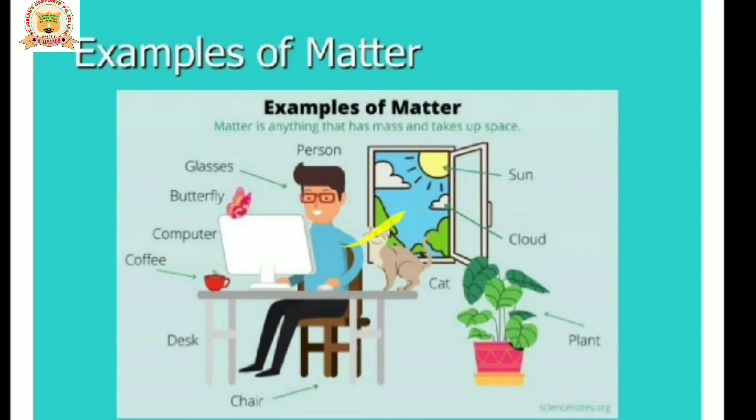Example, a person sitting in a chair, nearby he has glasses, butterfly, computer, coffee, desk, chair, cat, sun, cloud, plant. These are all matter. The person is also matter. Matter means anything that has mass and occupies space.